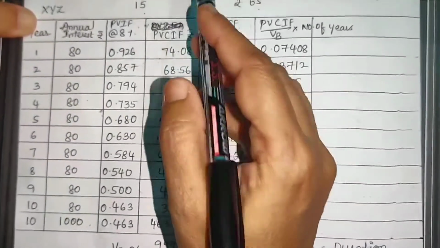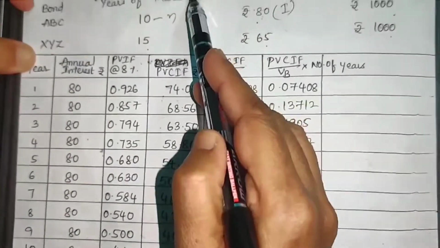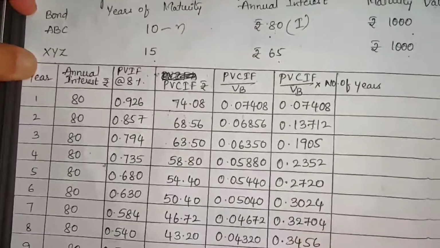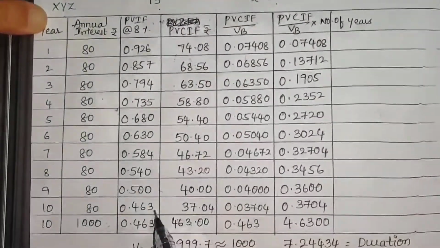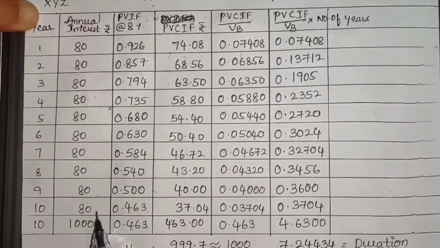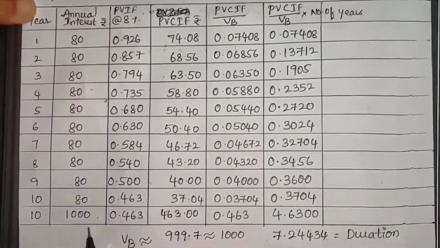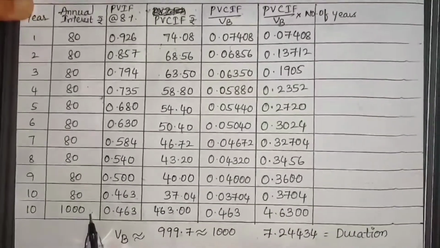PVIF at the rate of 8% I have taken. The PVIF table values are these.